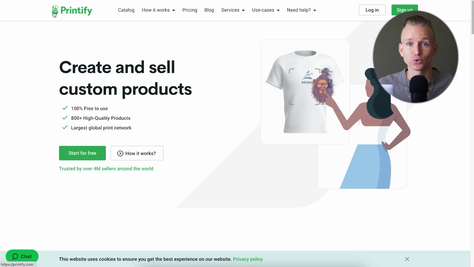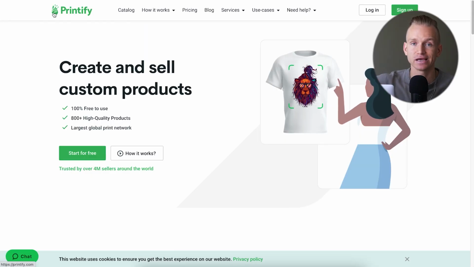Now, the next way you can also customize this aside from digital products is print on demand.